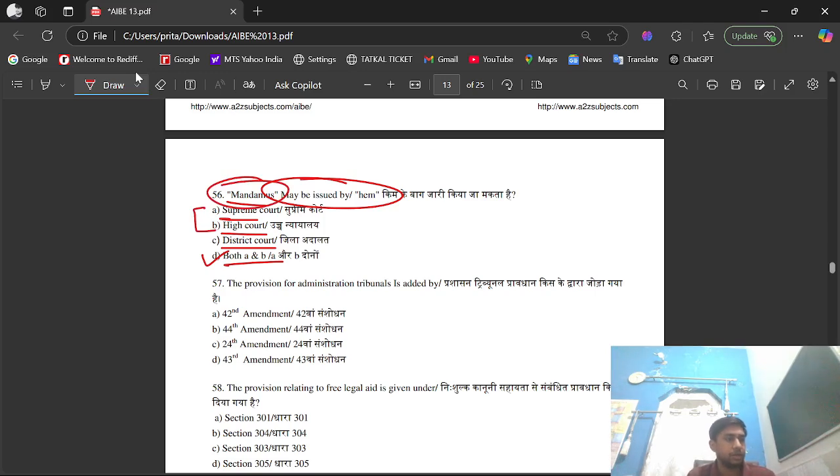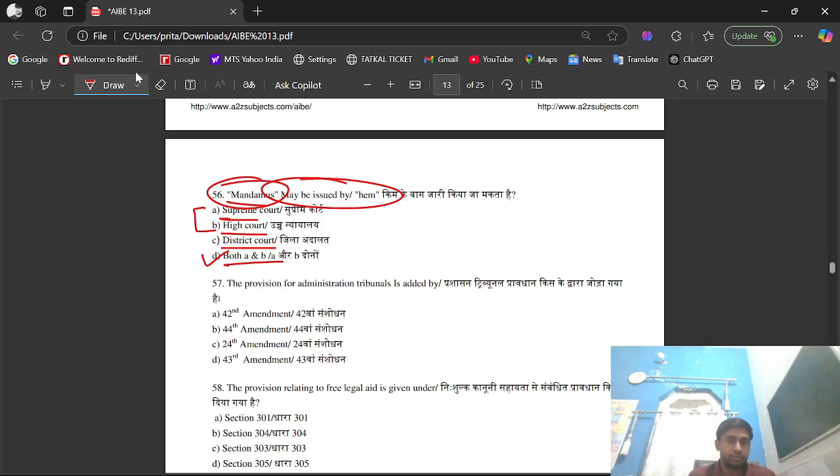So basically, mandamus is a writ issued by High Court or Supreme Court to compel a lower authority or public official to perform their mandatory duty. And district court does not have the power to issue writs.